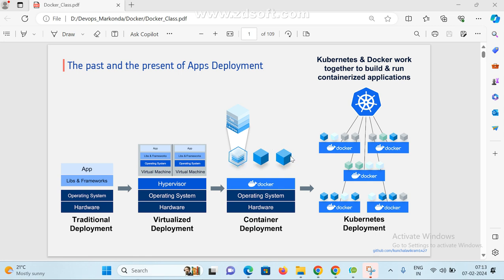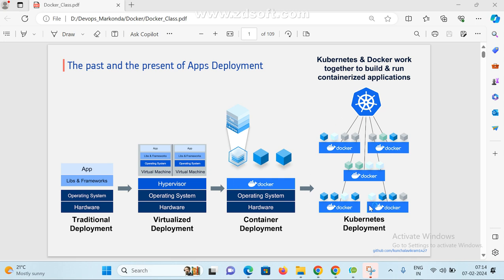Now, if we come to Kubernetes, how will Kubernetes work? Here there are multiple Dockers and multiple containers. In Docker, we installed only one Docker and we are creating multiple containers. We deployed an application, and how to create containers, how to deploy, and how to check logs we'll see.